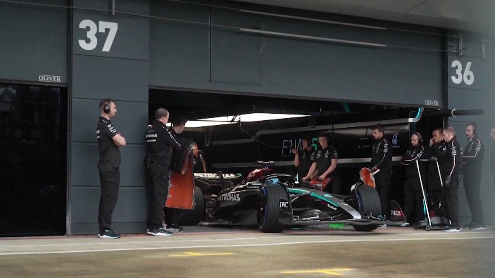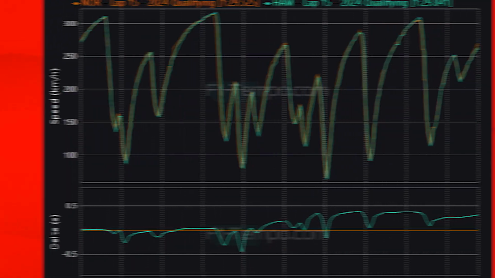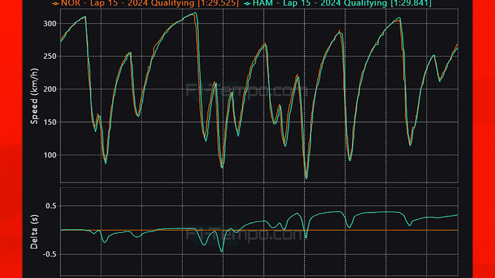But how did Hamilton miss out against Lando? Well, let's compare the fastest lap of Norris to Lewis Hamilton. And when you look at these two laps, it's actually advantage Mercedes in the first couple of corners, as I think McLaren did sacrifice early lap performance in order to be stronger later on those soft tyres.